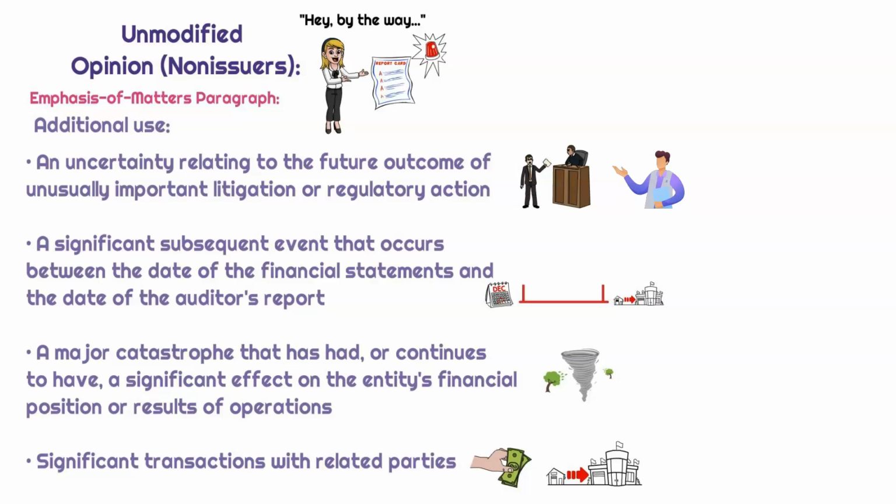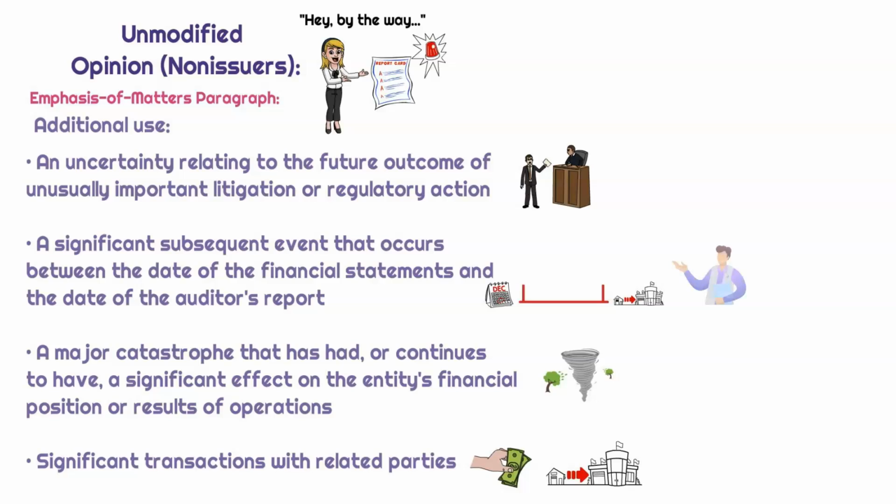And this is pending litigation that is yet to be settled. Okay, so the result of the settlement could be big dollars, which could lead to the client potentially receiving a lot of cash. Or maybe Galbraith Dental Clinic is going to be paying a lot of cash, depending on the result of the settlement, and also who is suing them. That is information that financial statement readers are going to want to see. Okay, so it could be emphasized in this emphasis of matter paragraph, possibly a big deal.